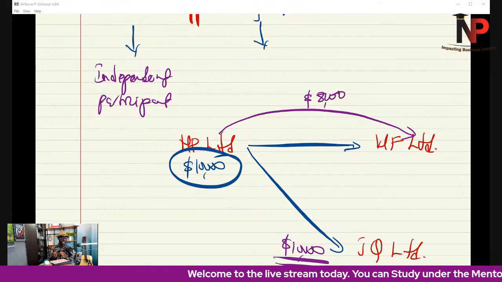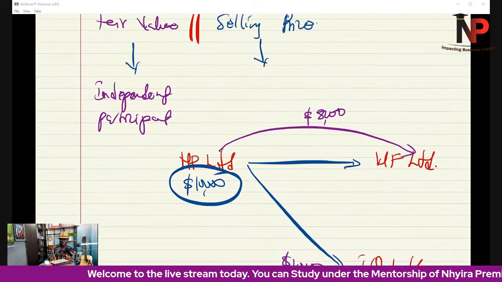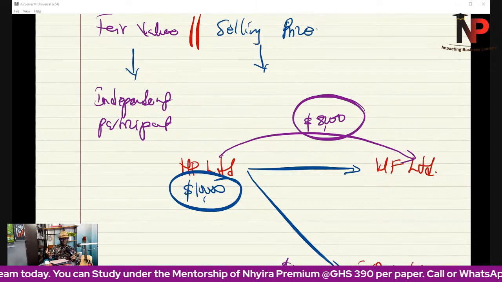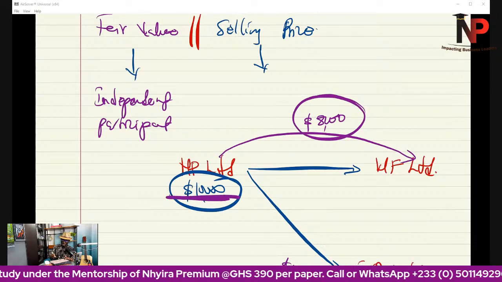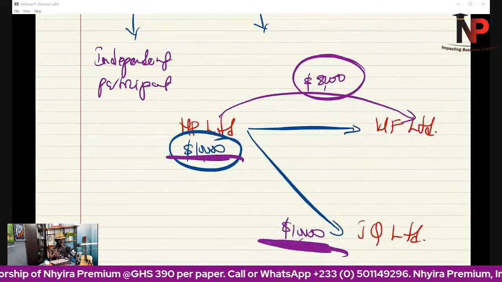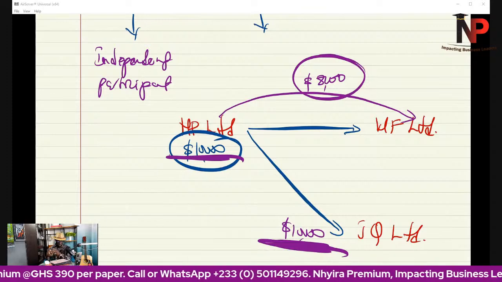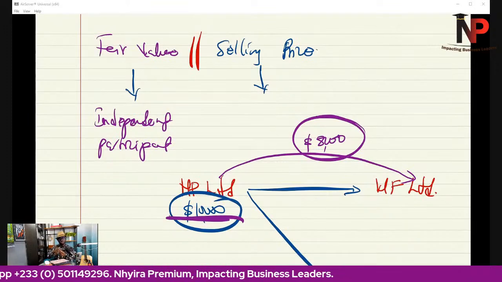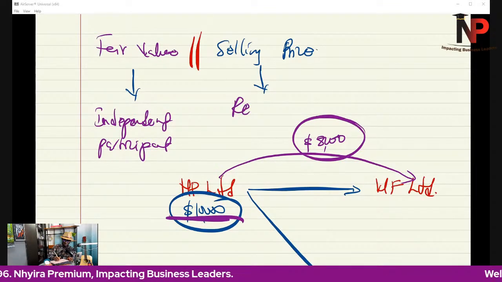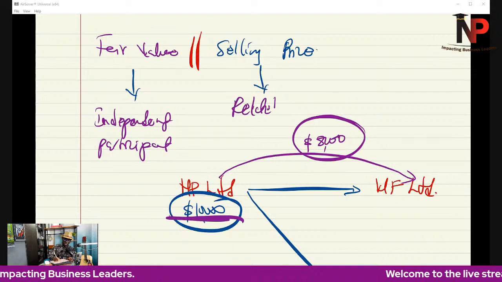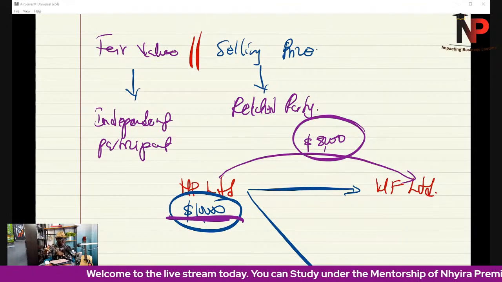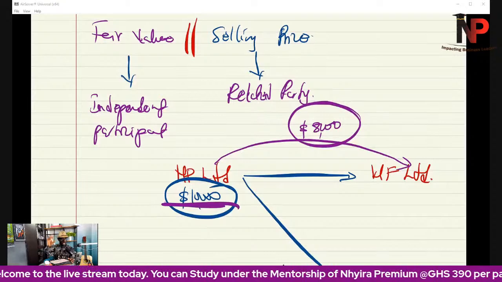Now, what is happening here is that I sold it to them at a price which is not the same as the fair value of the service, which is 10,000. But these people, I sold it to them at the fair value of the service, which is 10,000. So that is the difference. Sometimes selling price may be different from fair value due to related party situation. Because if there is a related party, then the selling price may be less or higher than the fair value.